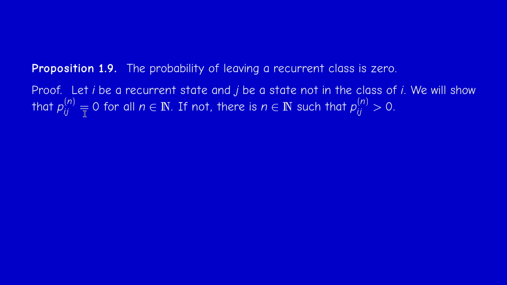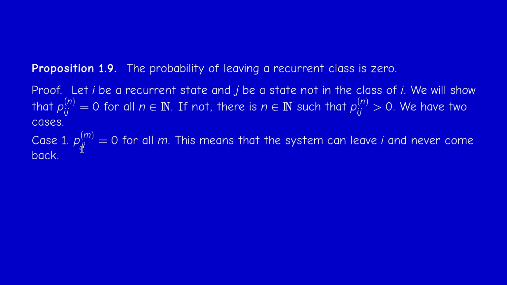So by contradiction, if this is not true, of course here I can put n, small n, and n star, because i is different from j. So of course p_ij^(0) is 0, of course. So I can put n star here. So now we distinguish between two cases. If also there's no path from j to i, then this means that the system can leave i and never come back. Okay, because if you go from i to j, we don't go back to i anymore.